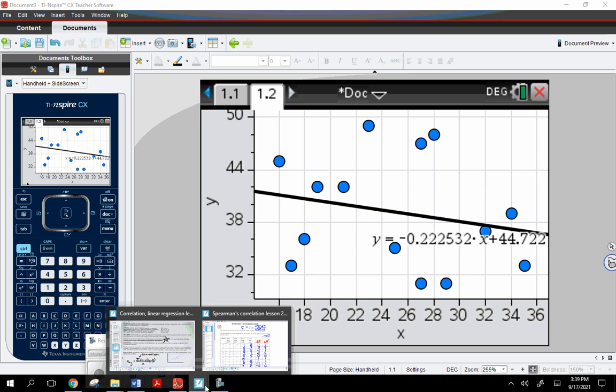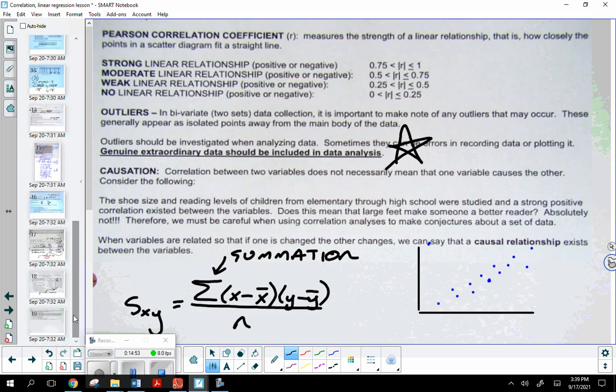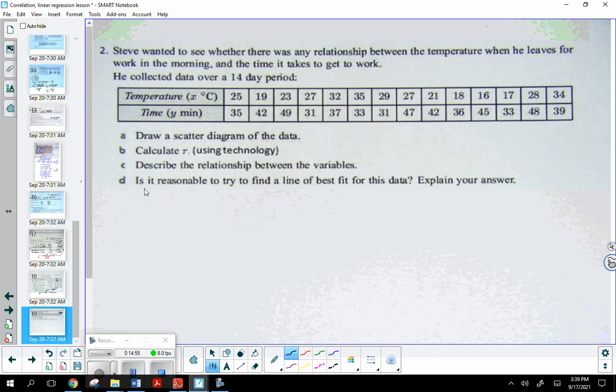One of the last things it wants us to do on this paper: is it reasonable to try to find a line of best fit for this data? No. The only reason I did it here was, again, to go through the keystrokes and make sure that everybody was okay. From our calculations, as Robin said, there is no correlation here. The scatter plot proves that. So I think that's good.